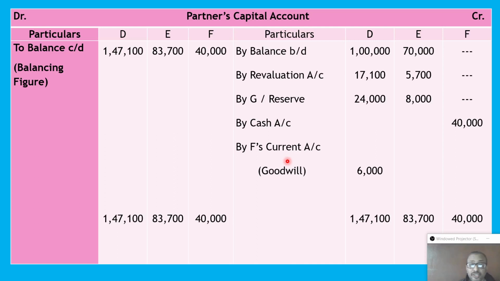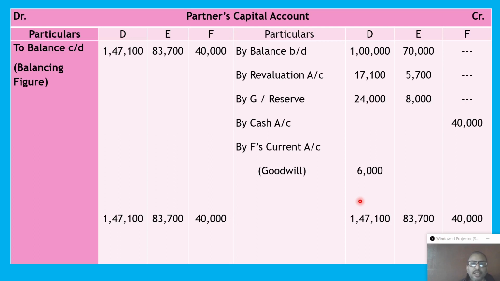But if it is mentioned in the question that the fluctuating capital method is applied, then we have to debit the capital account, and we must show the contra posting on this side also. So this is the thing: the opening balance, profit on revaluation, undistributed profit, this one the new partner's capital contribution, and this one for goodwill. After that we will balance, that is, find out the present or current balance, which will come on the balance sheet.